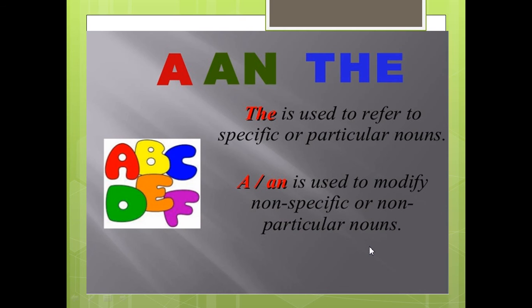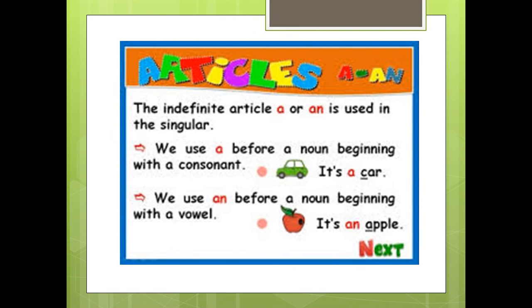I think all of you know this. The comes with the singular or plural. I can say the car or the cars. But a or an comes with singular nouns. The indefinite article a or an is used in the singular.